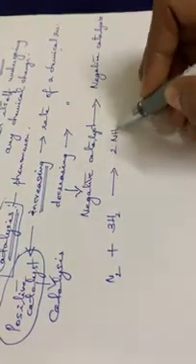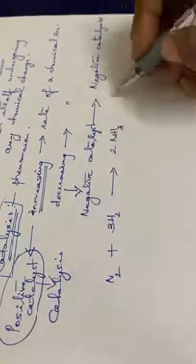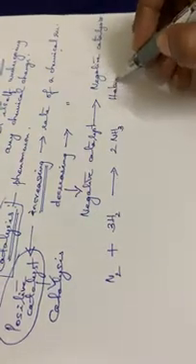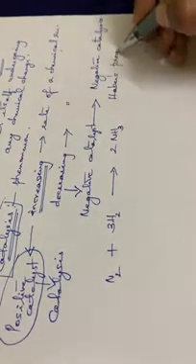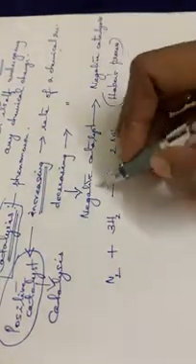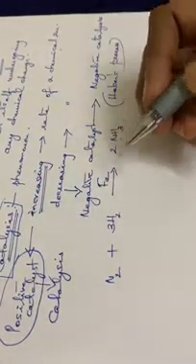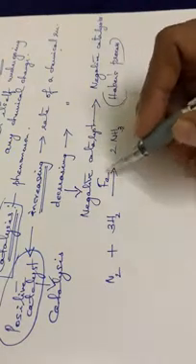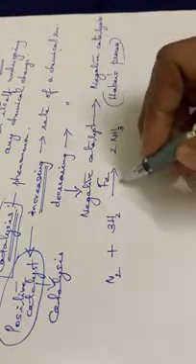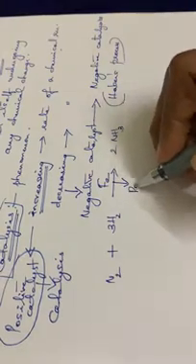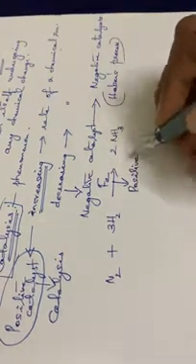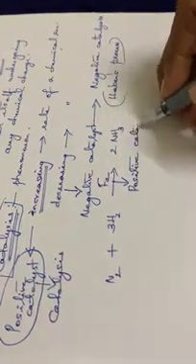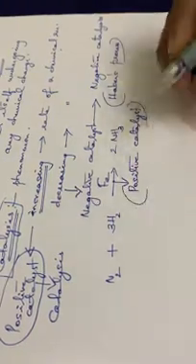Okay, so we can go through some examples. For example, N2 plus 3H2 giving 2NH3, that is the manufacture of ammonia. What is the process called? It is called Haber's process, isn't it? Manufacture of ammonia by Haber's process. Here in this reaction, we are using iron as a positive catalyst. Iron acts as a positive catalyst in Haber's process.